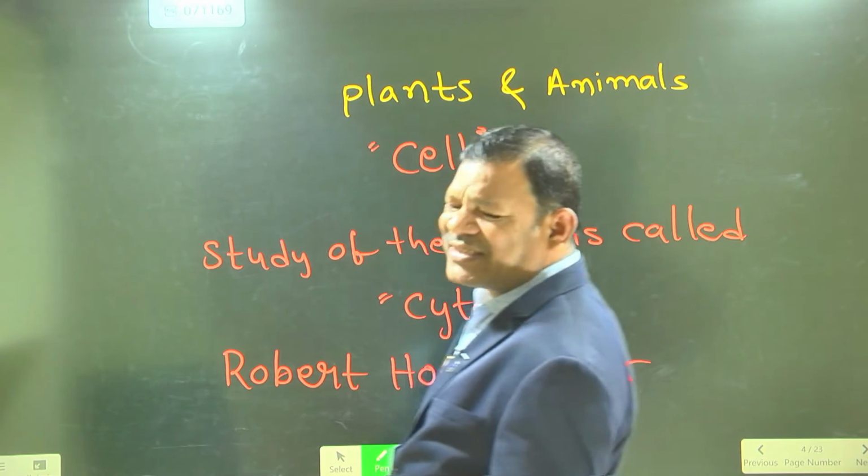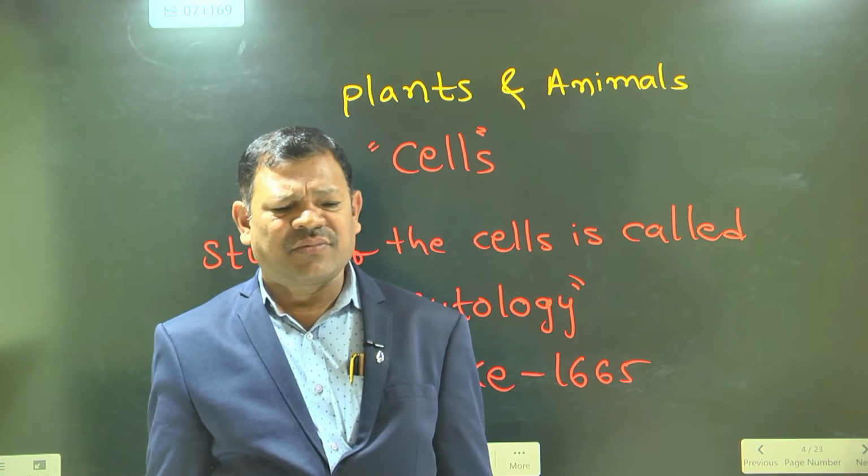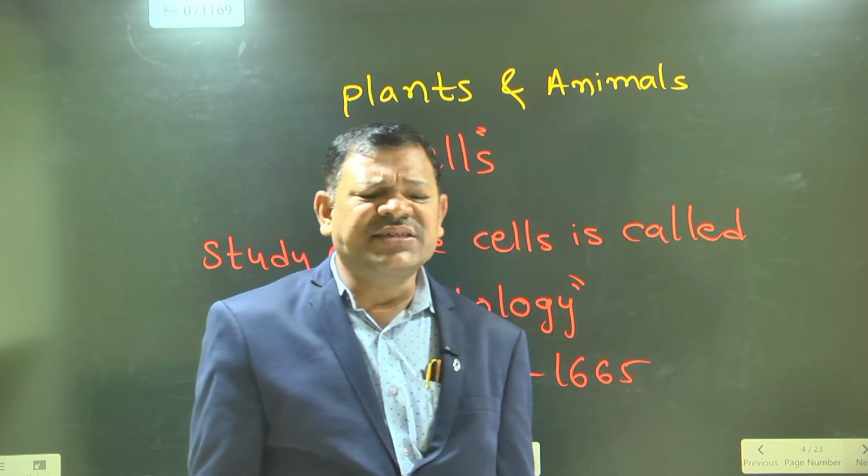Who discovered the cell? Robert Hooke, in 1665.